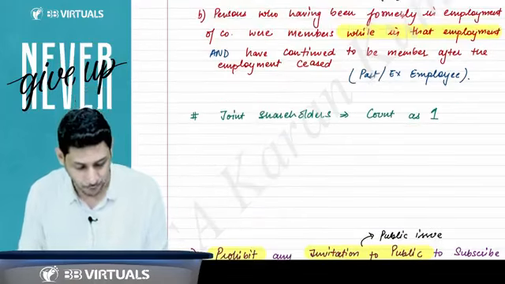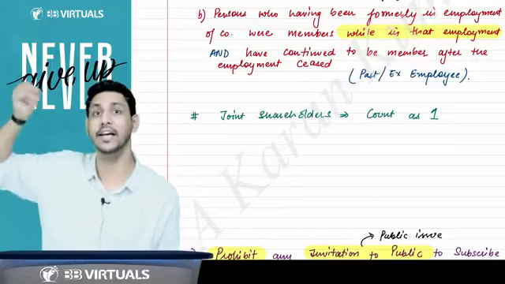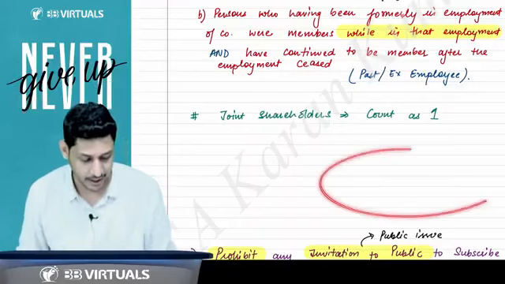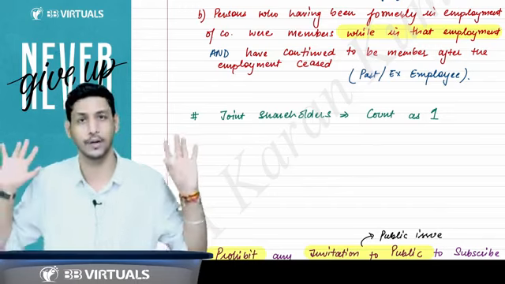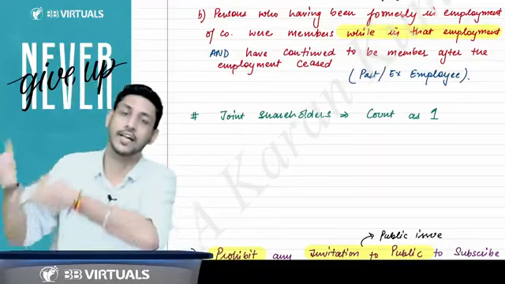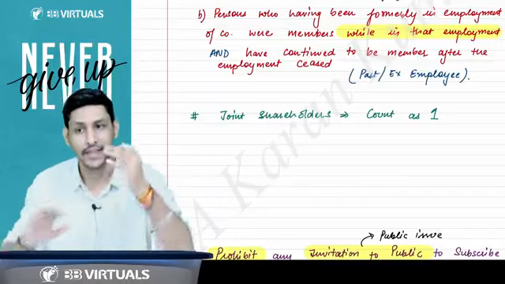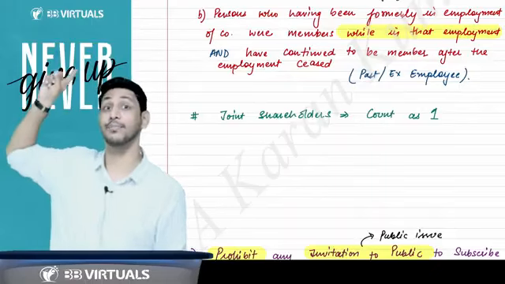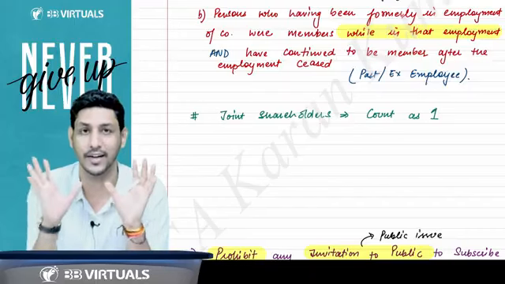Just understand the importance of this line. They were members during their employment; during their employment, they got the shares. But now they did not get the shares during their employment. They sold the shares, now they are free. Now they came out of that condition that they were past employees. Now they are not past employees, they are not members. If you purchase the shares from the market and say that we were past employees also, we are holding the shares now, no, you will be counted in the limit of 200.